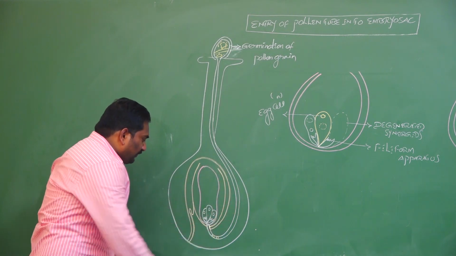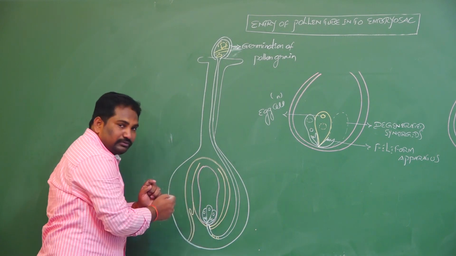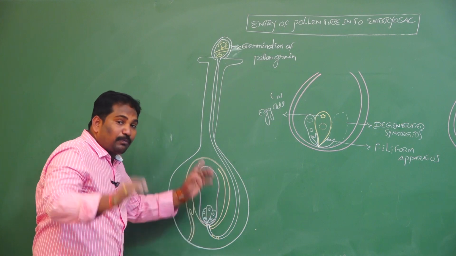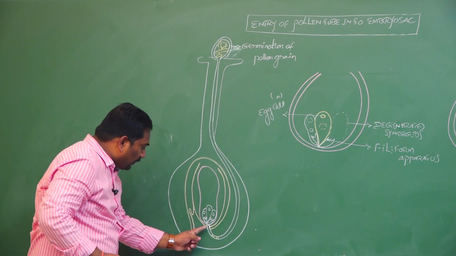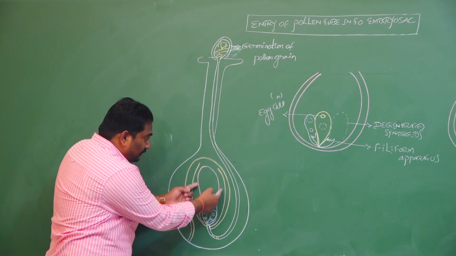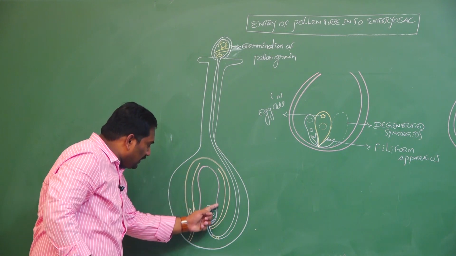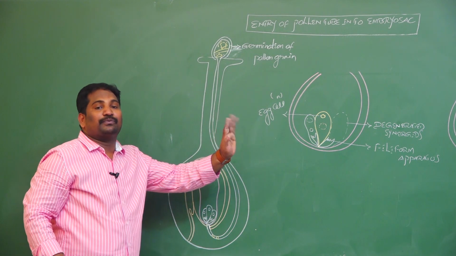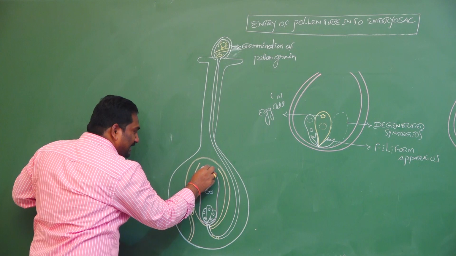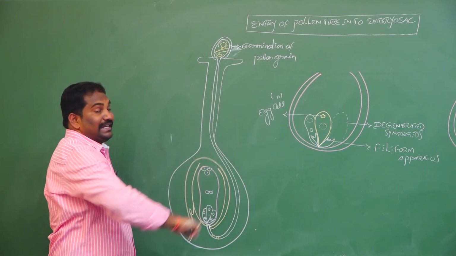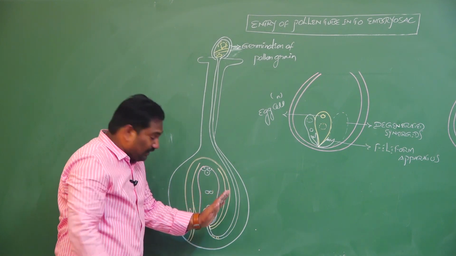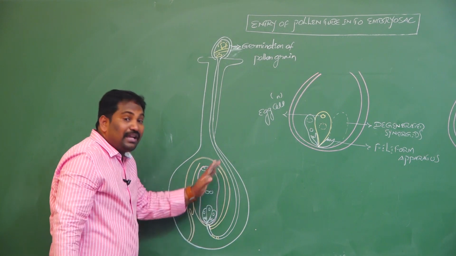When the pollen tube with two male gametes enters the ovule, out of three pathways, the most common is porogamy, entry through the micropyle. After reaching the ovule, the pollen tube next enters the embryo sac. In angiosperms, the embryo sac is also called the female gametophyte. The embryo sac in angiosperms is 7-celled and 8-nucleated.